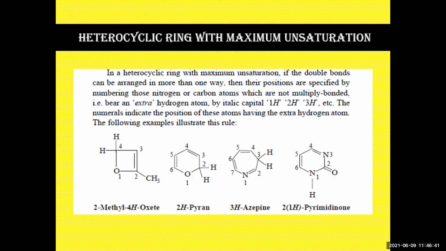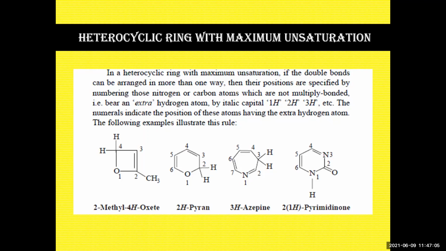Okay. Next. Now, with maximum unsaturation. So heterocyclic with maximum unsaturation. When there is maximum unsaturation, and at one position there is a saturation, the rest of the positions contain a double bond. At one carbon, if it contains one extra hydrogen, how to name this compound?